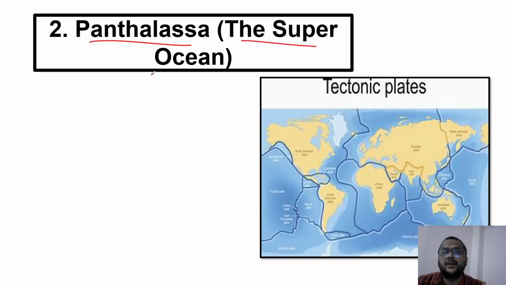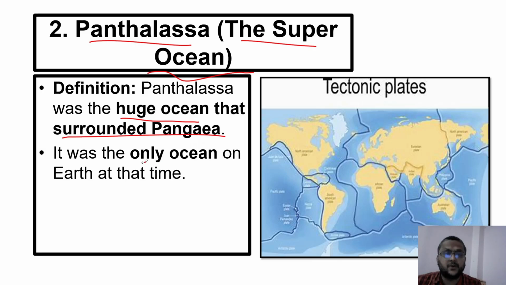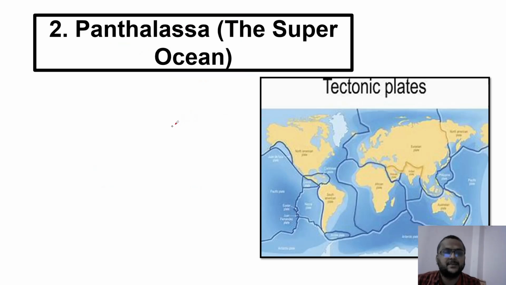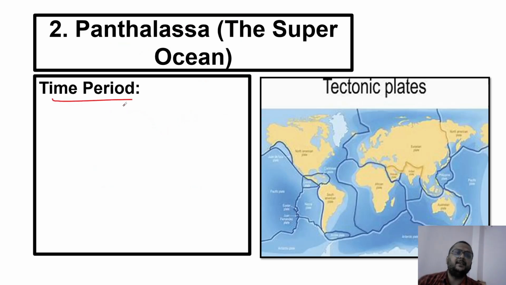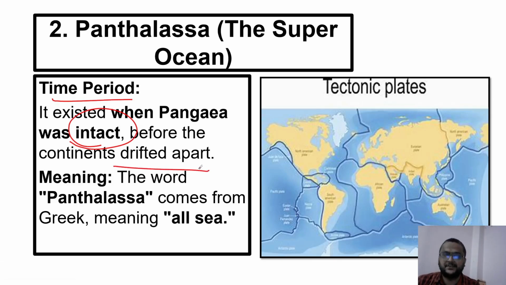Panthalassa is the super ocean. You know, Pangaea was there, the supercontinent, and it is surrounded by ocean. The name of that ocean is Panthalassa. So Panthalassa was a huge ocean that surrounded Pangaea. It was the only ocean on earth at that time. Today, it is called the Pacific Ocean. Time period: Panthalassa exists when Pangaea was intact, before the continents drifted apart.